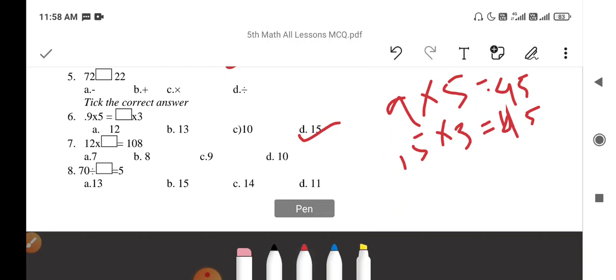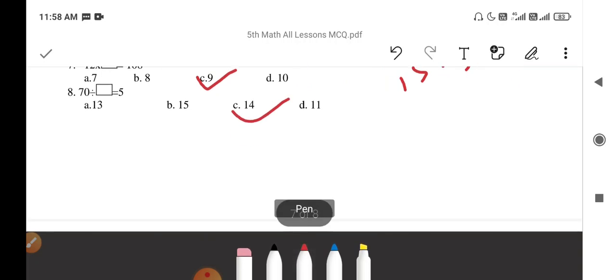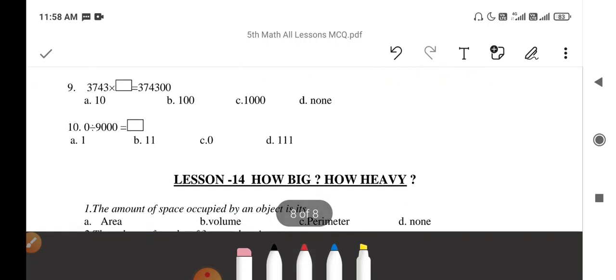15. Next question, 12 multiplied by dash equal to 108. 12 multiplied by 9, 12 9s are 108. Then 70 divided by 14 equal to 5. Next question, 3743 multiplied by 100 equal to 3,74,300.